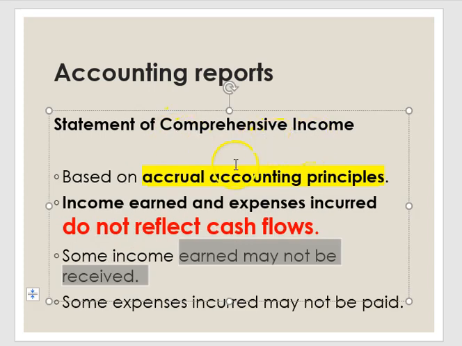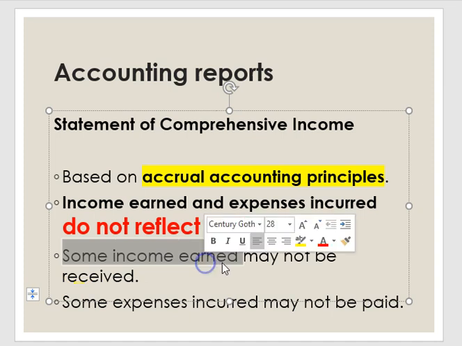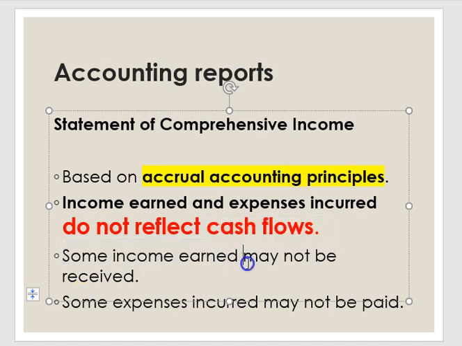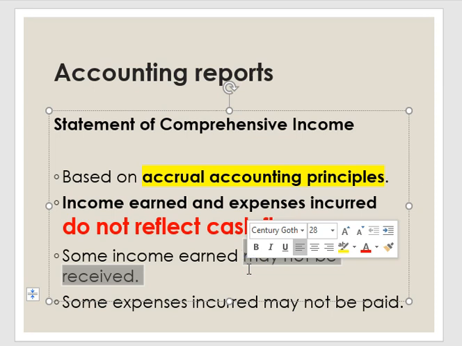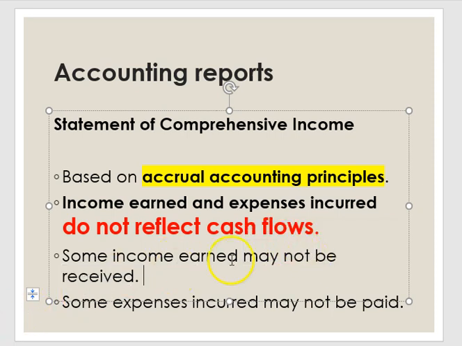Statement of comprehensive income is based on accrual accounting basis, where income earned and expense incurred does not reflect cash flow. This is because some income are earned but may not be received. For example, accrued interest income. When we talk about accrued interest income, it means that we already earned that interest income, but sometimes we haven't received it in cash.